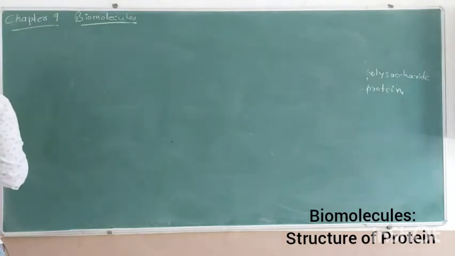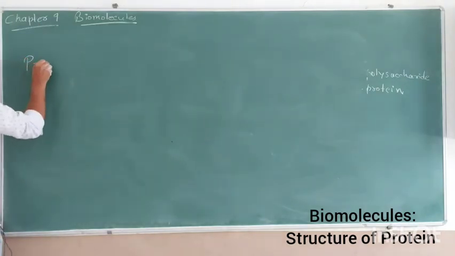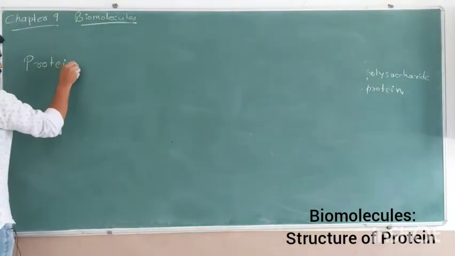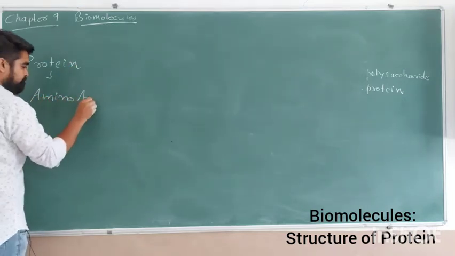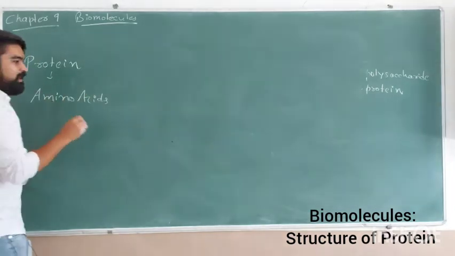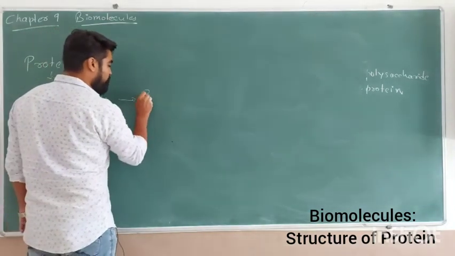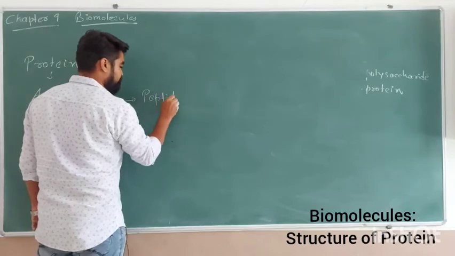Now in case of protein, protein is made up of amino acids, and amino acids are held together by a bond called the peptide bond.